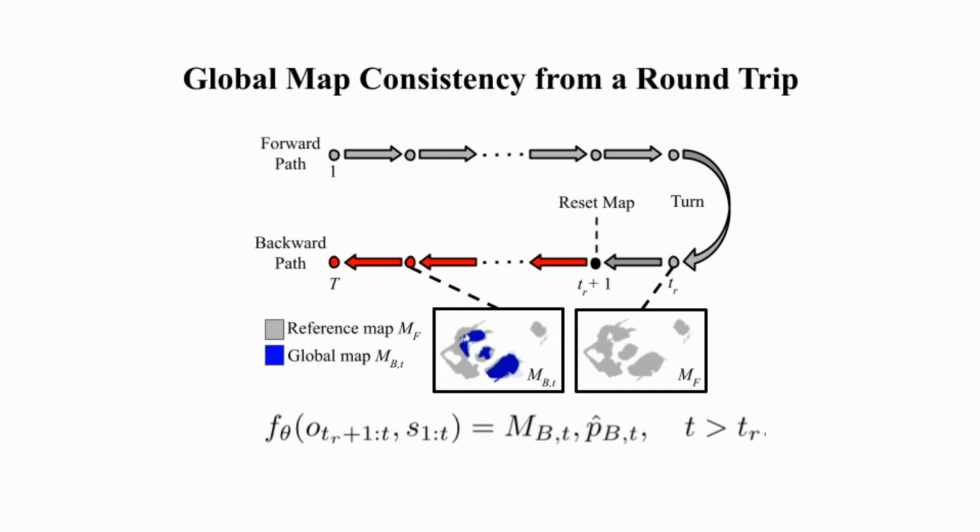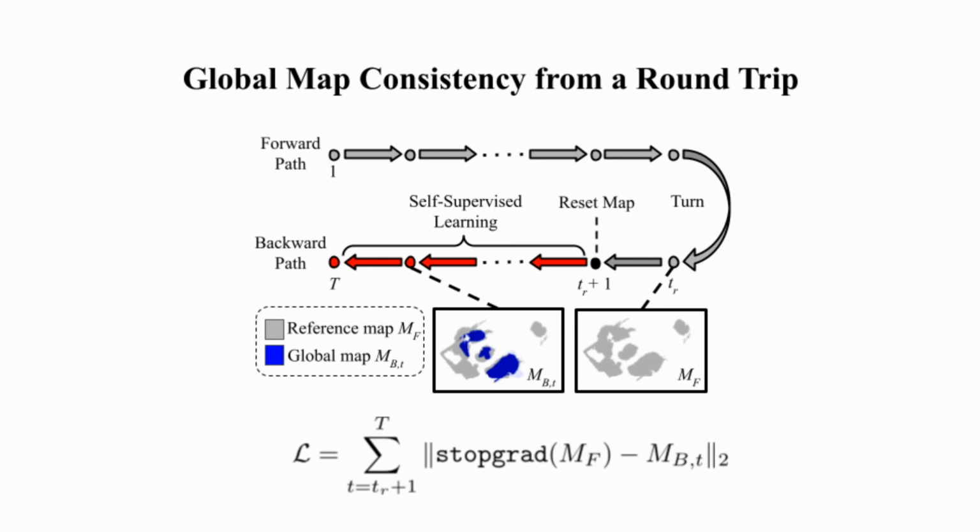The same global coordinate is shared across all global maps, and the agent continues incremental pose estimation using the full odometry. At each reverse step, a new global map and the pose estimation are predicted. Finally, our self-supervised task imposes the consistency between the reference map and the newly predicted global map to fine-tune the mapping module under the new environment. We compare the estimated map at every step during the backward path, providing a rich set for loss computations.